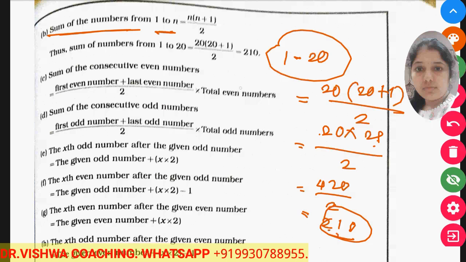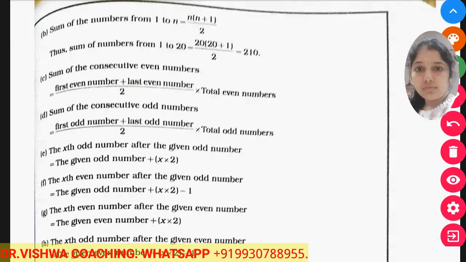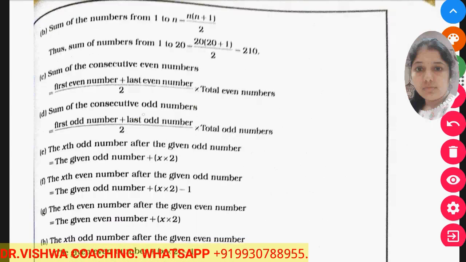So this is the sum of numbers from 1 to 20. Here, n is the last number which we want, and we use the formula n into (n plus 1) upon 2. So 210 is the sum.